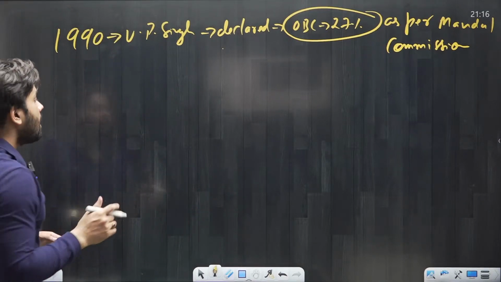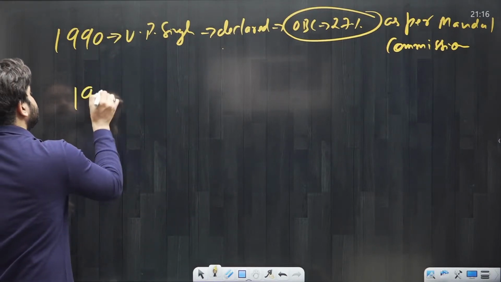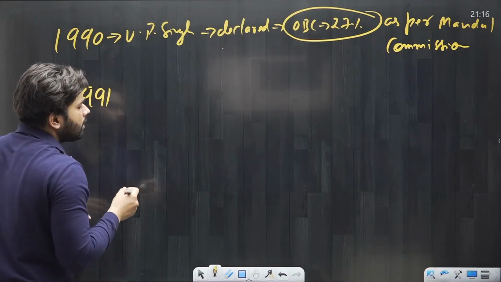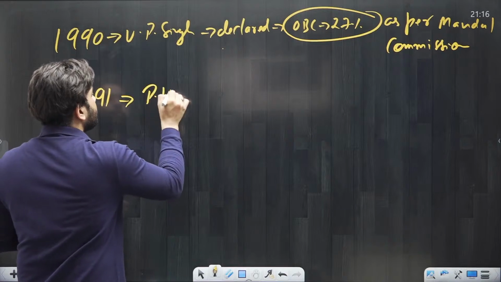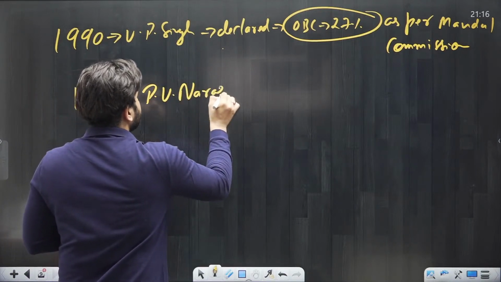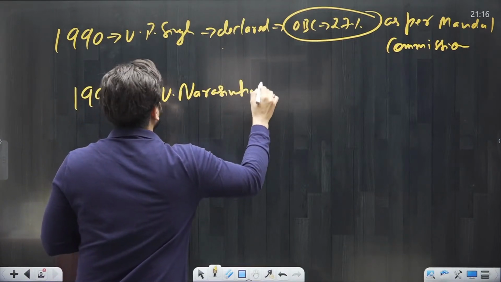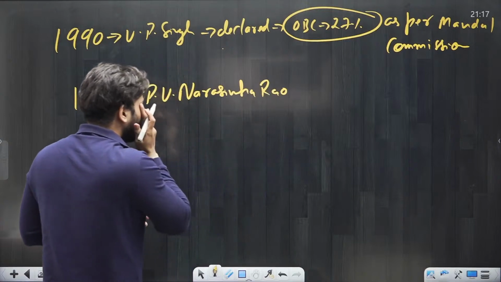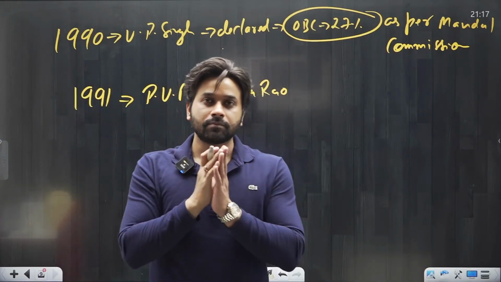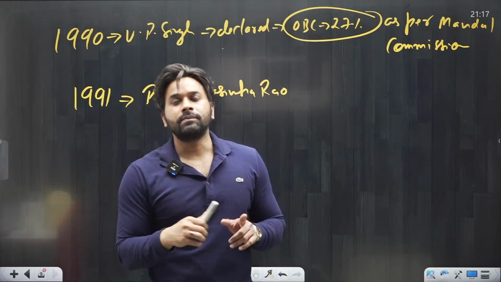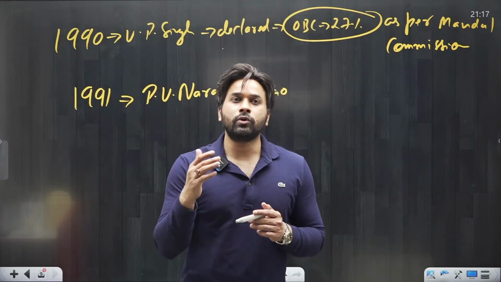Now what happened in 1991 and 1992? PV Narasimha Rao assumed power. He became the Prime Minister of this country, and when PV Narasimha Rao became the Prime Minister, one thing you have to remember: it is very easy to give reservation.